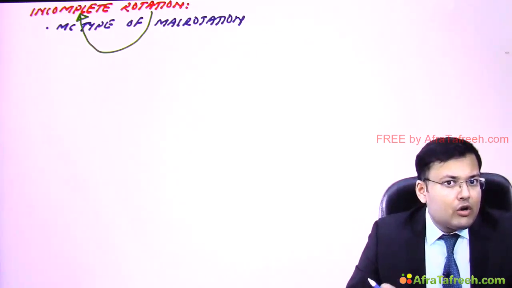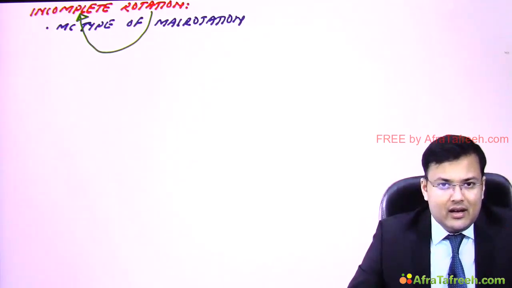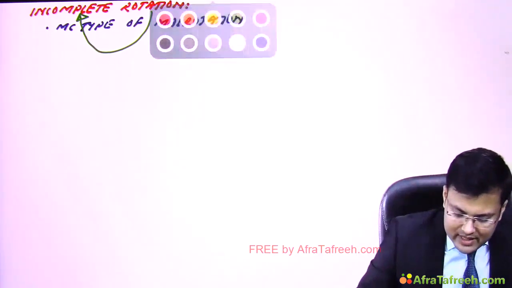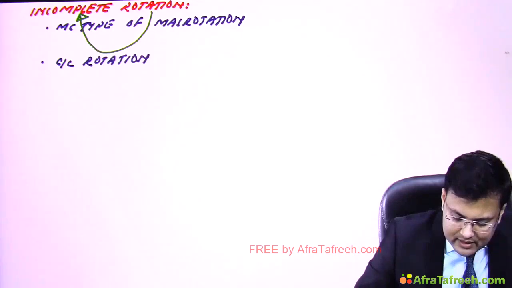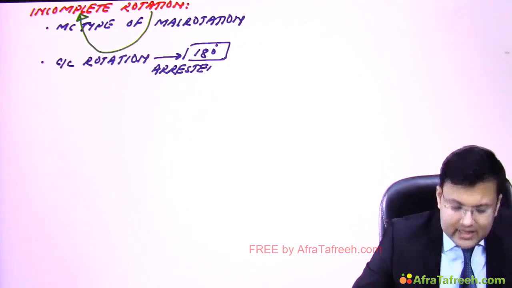The counterclockwise rotation. How much is the counterclockwise rotation? 270 degree. So it is incomplete. It means counterclockwise rotation is arrested around 180 degree. Clear? It is arrested around 180 degree.